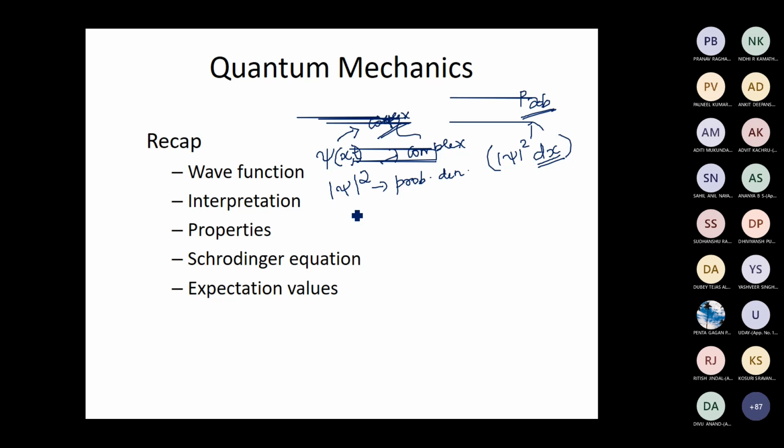The wave function also has to satisfy the normalization condition, that is, the integral of modulus psi square dx must be equal to 1. This again comes from the probabilistic interpretation, because we know that the sum of all the probabilities must be equal to 1. So that gives a constraint on the wave function.